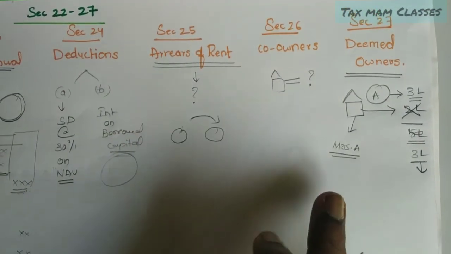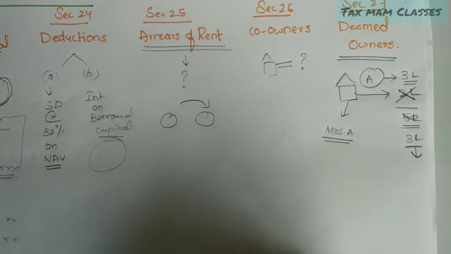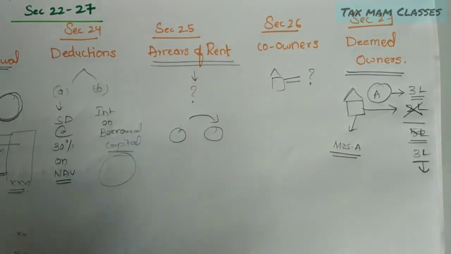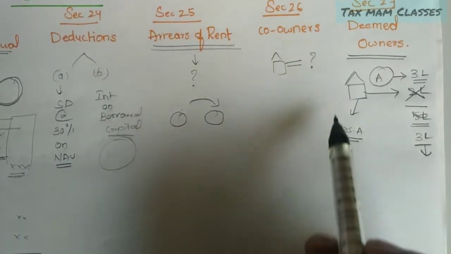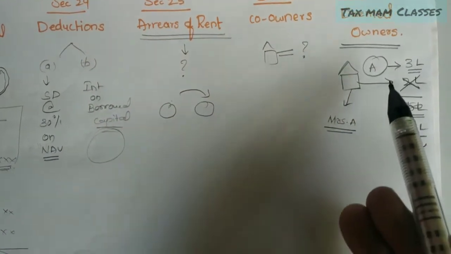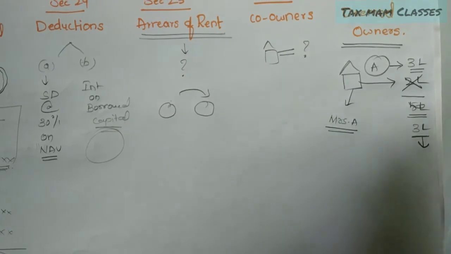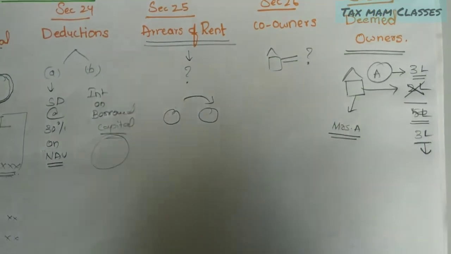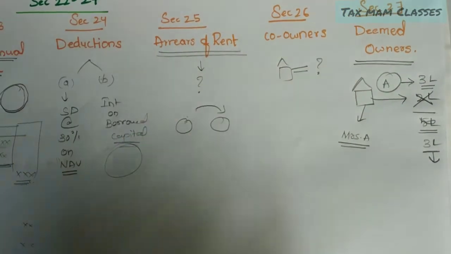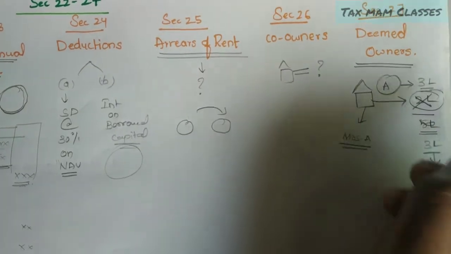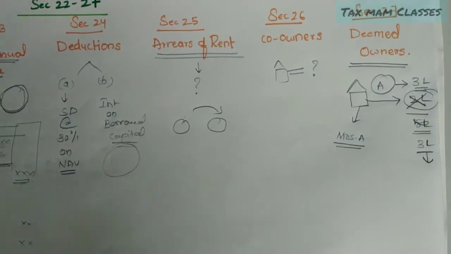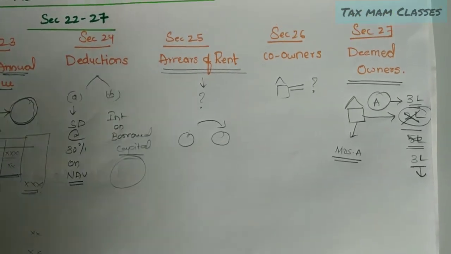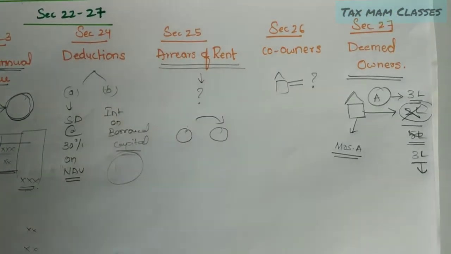He is doing this for tax evasion. He may transfer the house property to Mrs. A, or to his daughters or sons. In these cases, under whose hands will the income be taxable? These are the provisions we are going to learn in the coming classes.